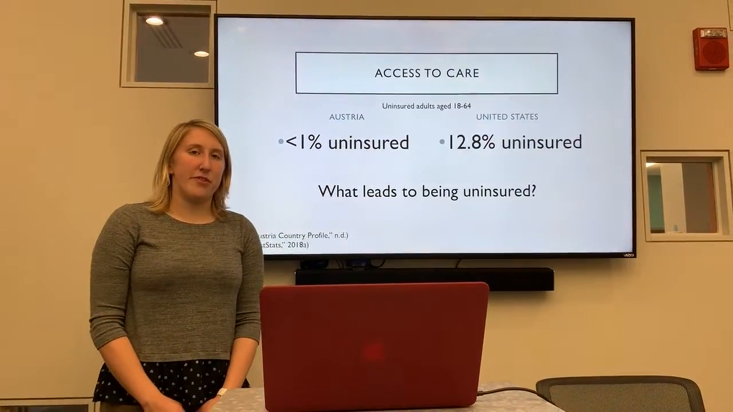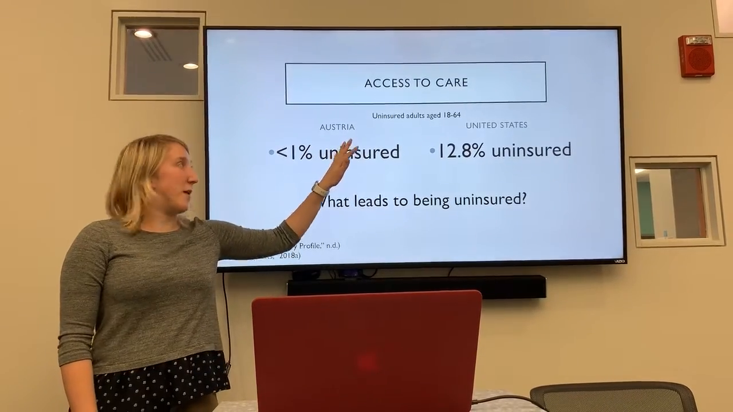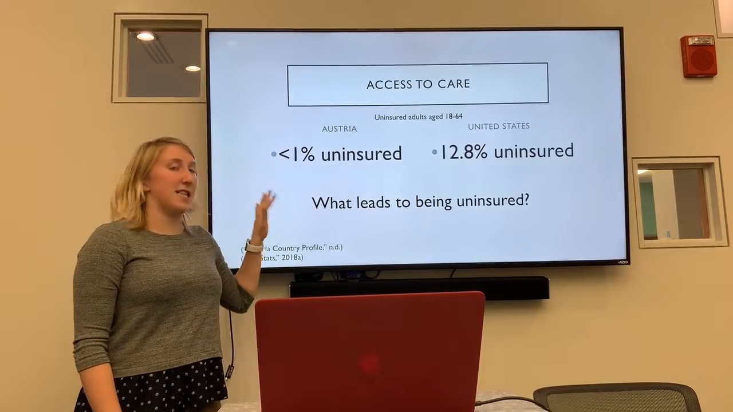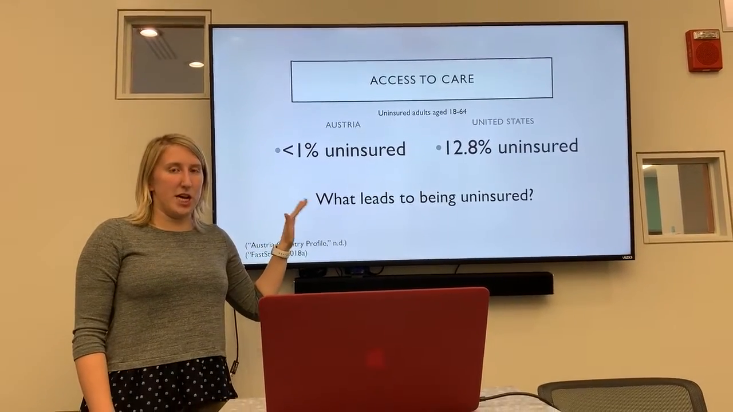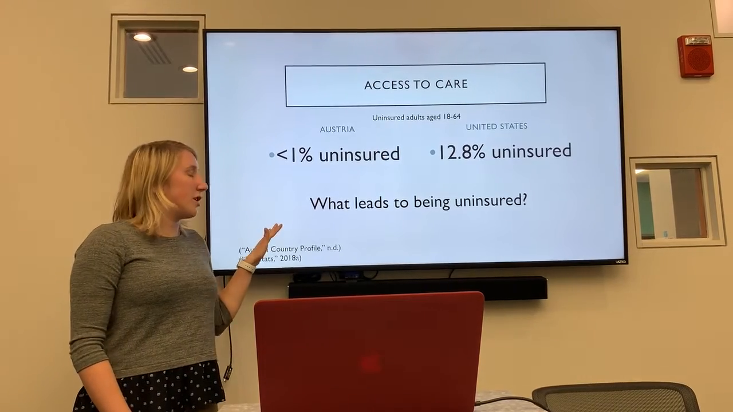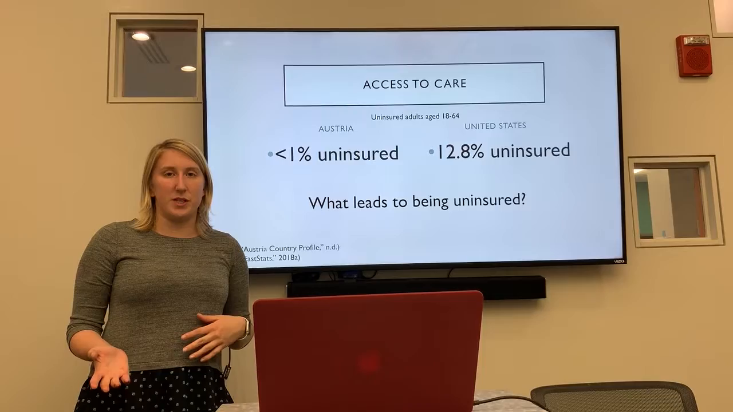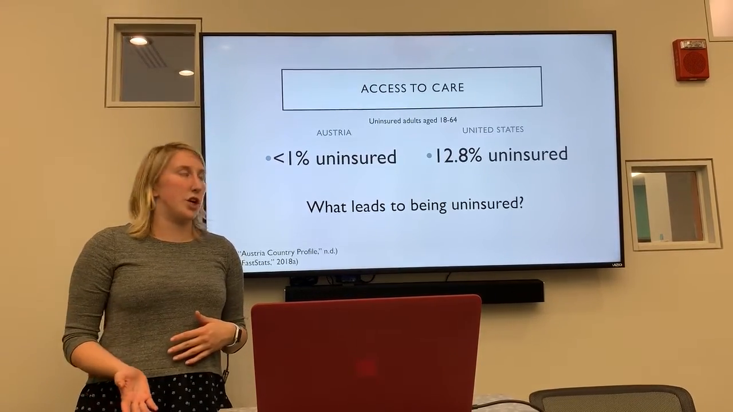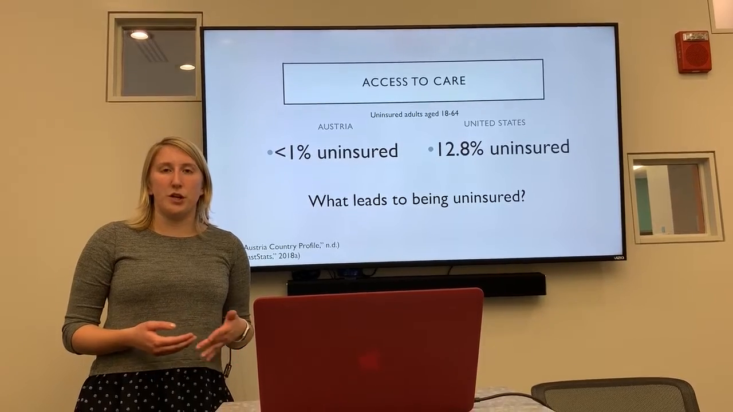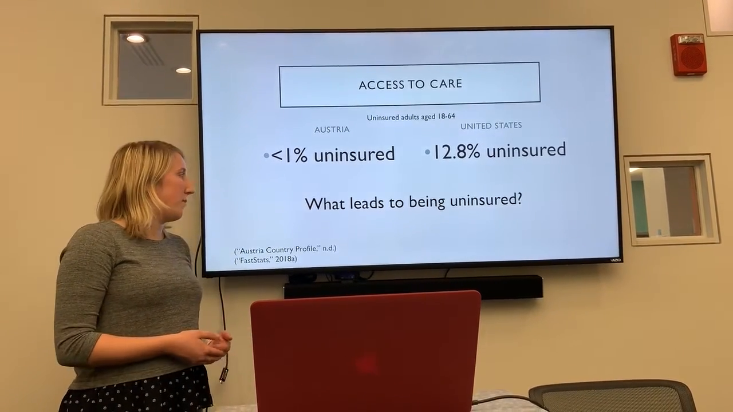So now we're going to talk about the access to care. This is going to include the uninsured adults from 18 to 64 in Austria and the United States. Austria is amazing. It has less than 1% of people being uninsured, and this is due to the social health insurance. Those that are uninsured, it's because of the unemployment benefits. If they're unable to receive those, then they're going to remain uninsured. It could also be due to losing co-insurance. So if you get a divorce or your spouse dies, then you're going to lose your insurance as well.